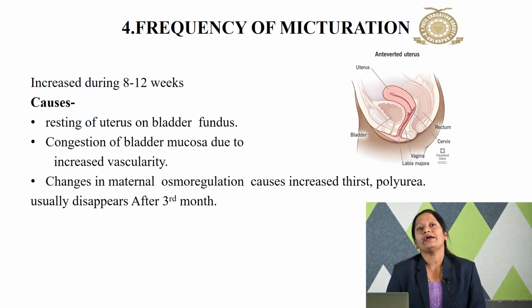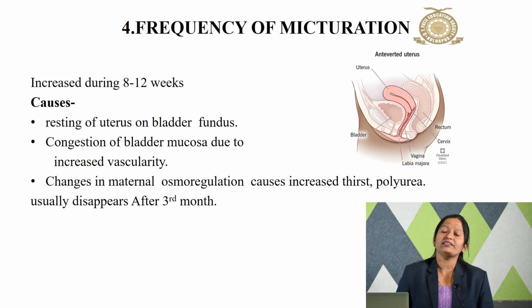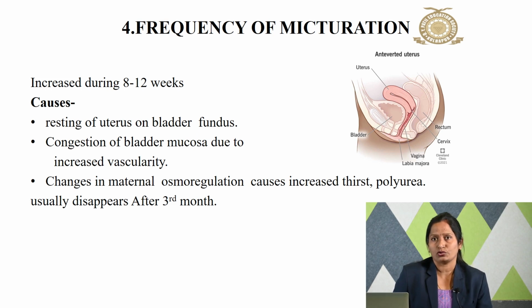That is increased more between 8 to 12 weeks, because at that time the uterus is bending, or it will be on the bladder. Causes are resting of the uterus on the bladder fundus, congestion of the bladder mucosa due to the increased vascularity, and a change in the osmoregulation. With this osmoregulation there is increased thirst and polyuria, but this usually disappears after the third month. So this is the fourth diagnosis of pregnancy, that is frequency of micturition.